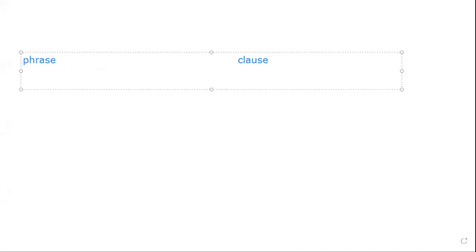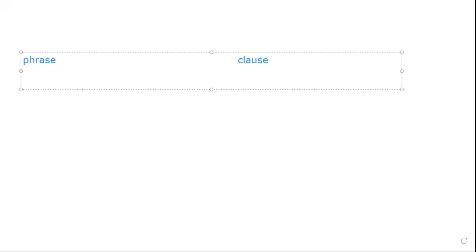Okay, so what makes a phrase different than a clause is the following thing. A phrase does not have a subject or a verb. A clause, on the other hand, does. So again, if you guys open up your grammar books to page 135, you will see a phrase is a group of words that do not have a verb or a subject.